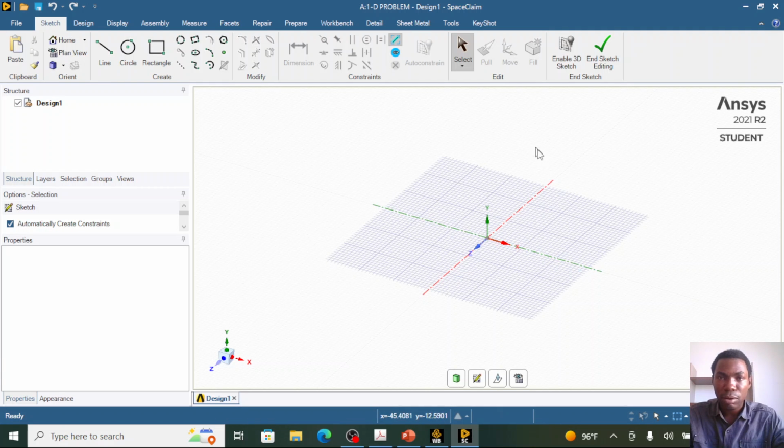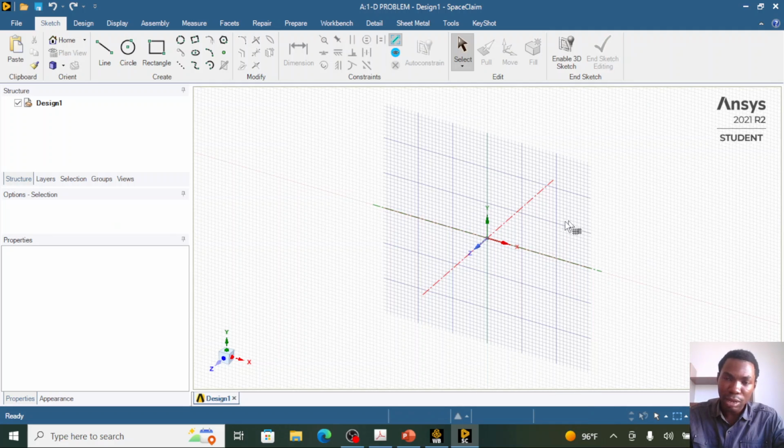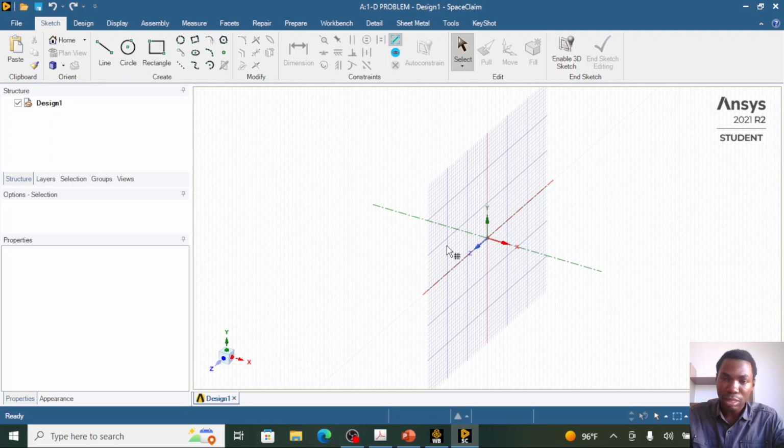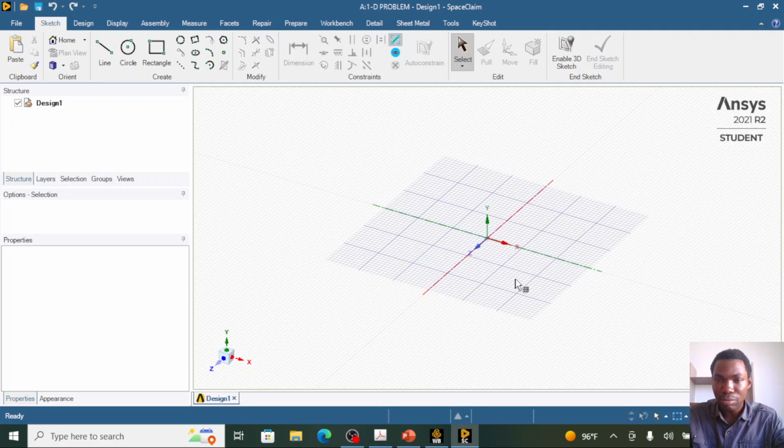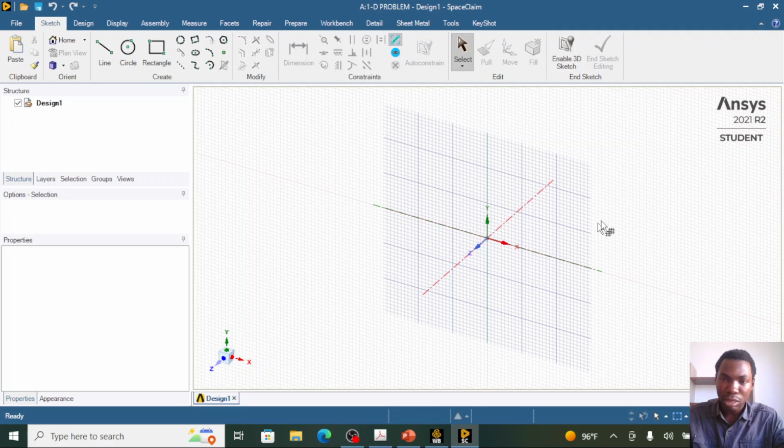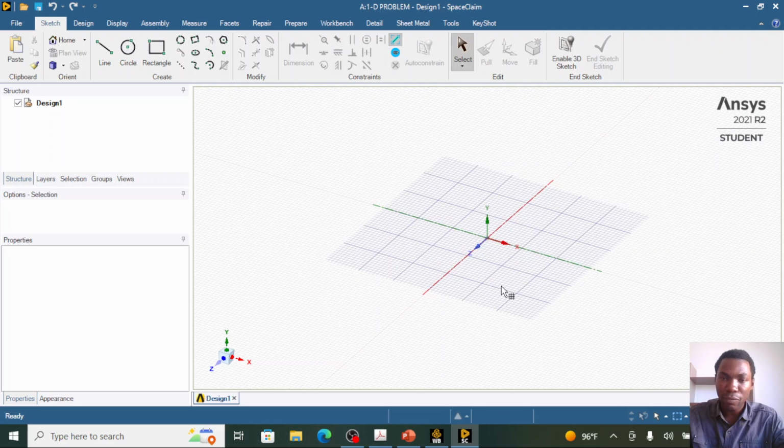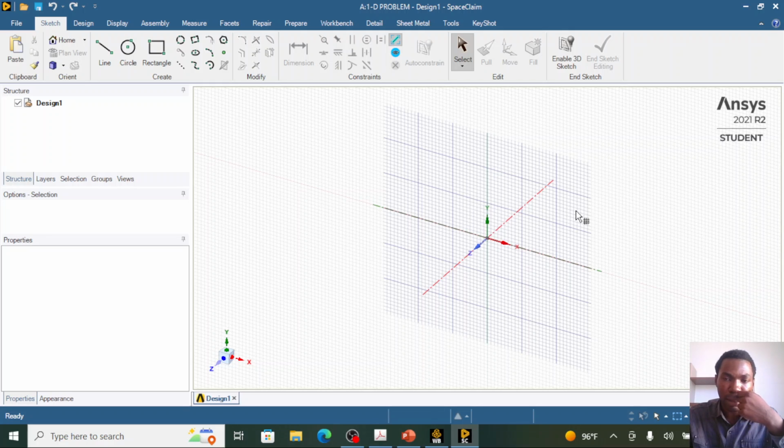So this is the SpaceClaim window environment. This is a 3D working drawing environment. I would like to draw on a plane. So I want to convert this 3D drawing environment to a 2D plane drawing environment. To do that, you click on this button here, select new sketch plane. So I can select either the XY plane or the YZ plane or the XZ plane. You see this as I'm moving the cursor. So you can choose any of the three. So I choose the XY plane.